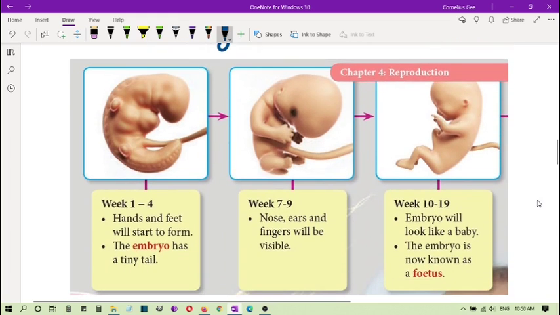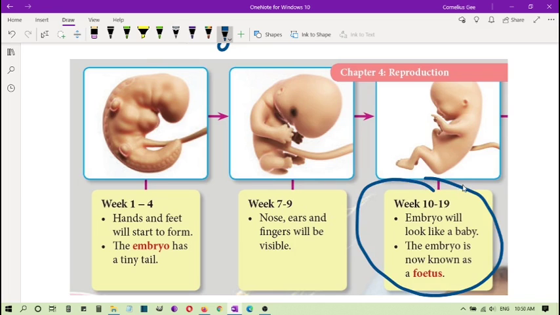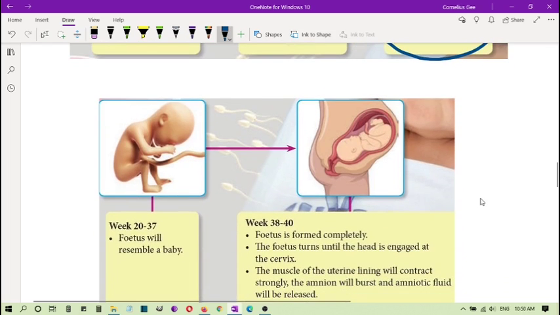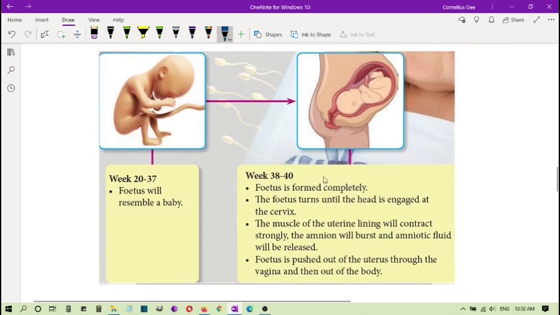Okay, you can read this on your own, but what I want to highlight is this one. When is it called a fetus? It's about week 10 to 19. You can see that the embryo will look like a baby. The embryo is now known as a fetus. So it's about 10 weeks to 19 weeks, about 2 to 5 months. And from here it goes more developed, more advanced until week 38 to 40.